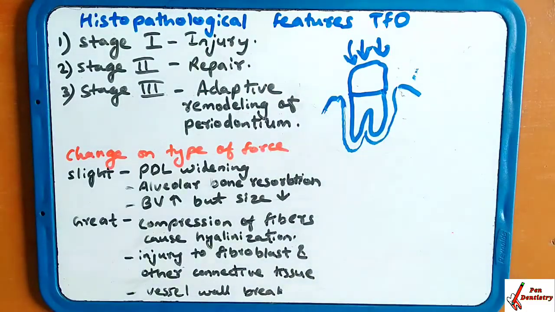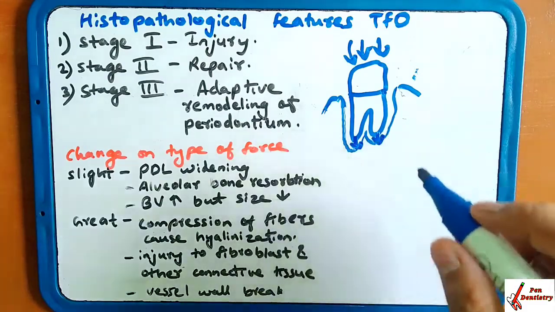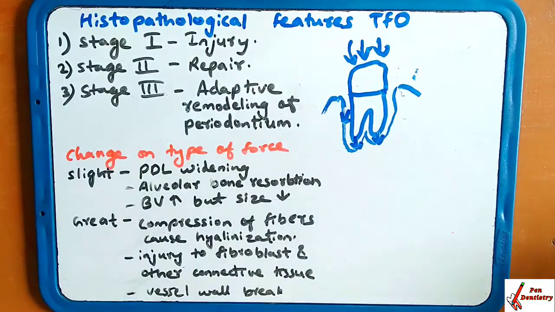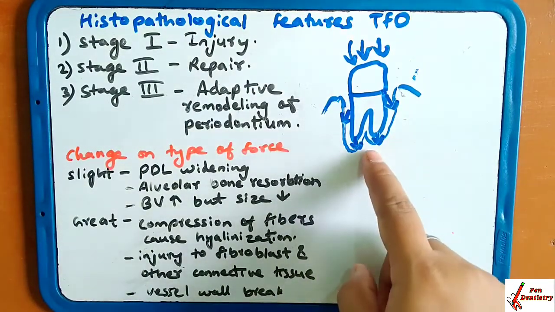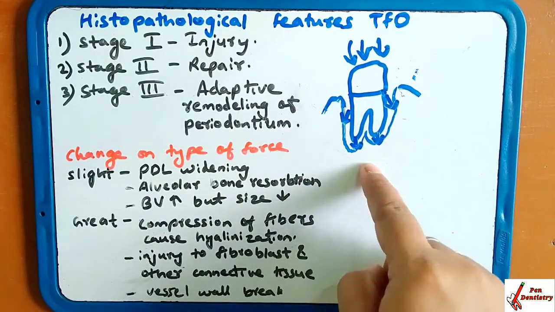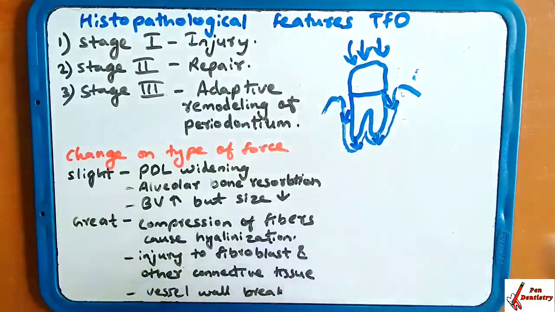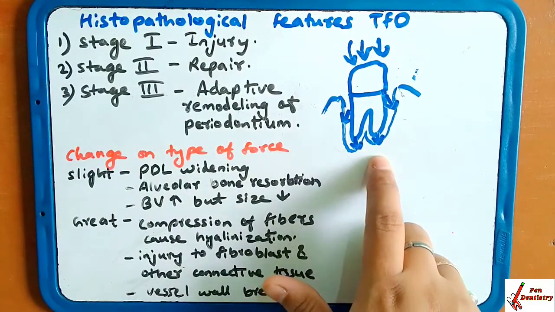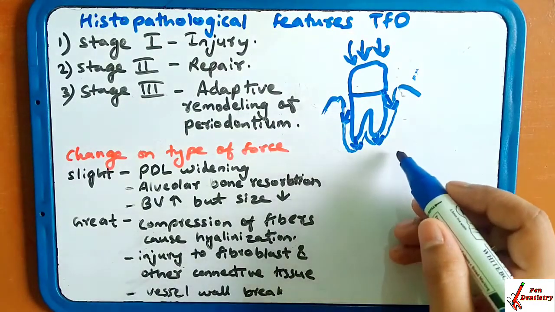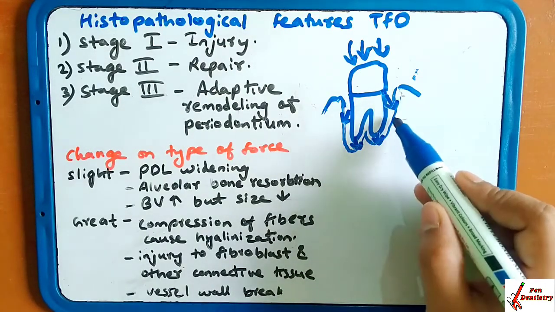They are withstanding the force, resisting the force, and maintaining the stability of the tooth so that the tooth should not move from its place. This causes damage of the PDL. If you apply excessive force, it is going to damage the PDL, the periodontal structure, as well as alter the alveolar bone. This is the alveolar bone.